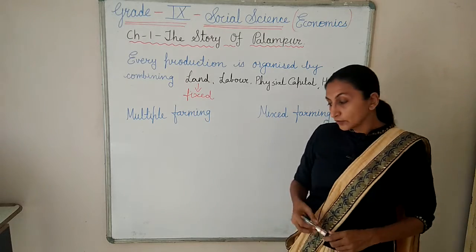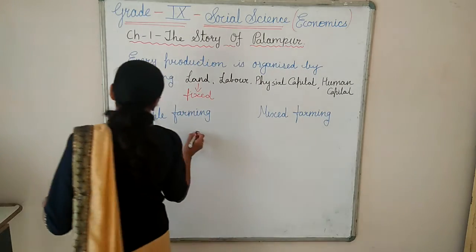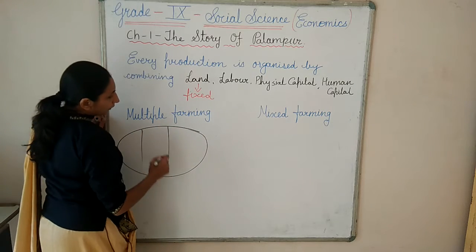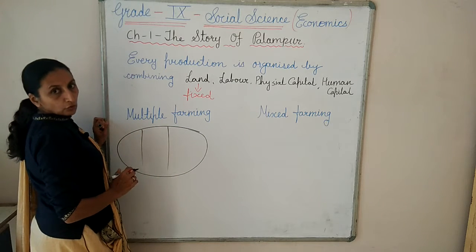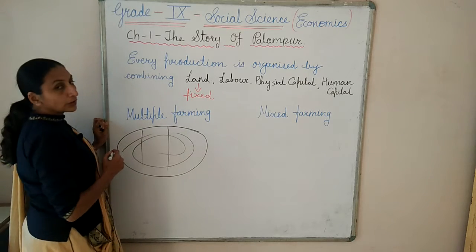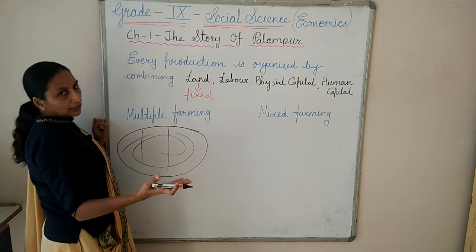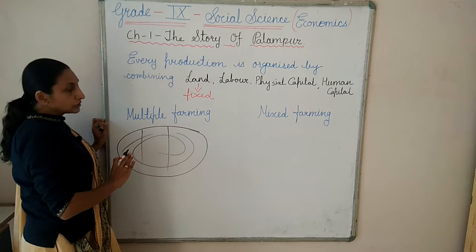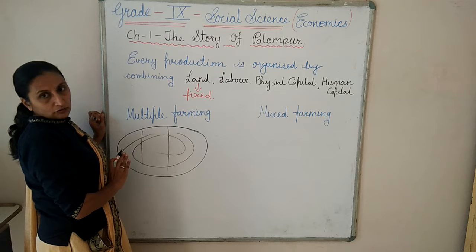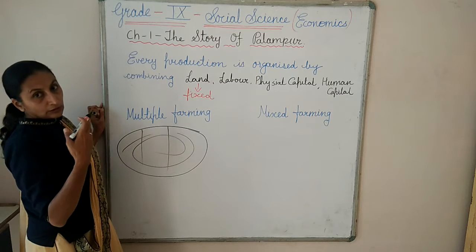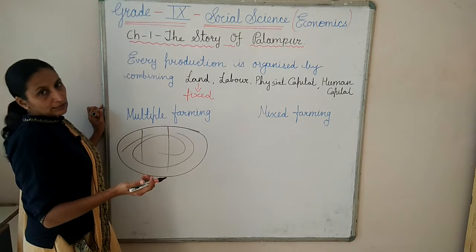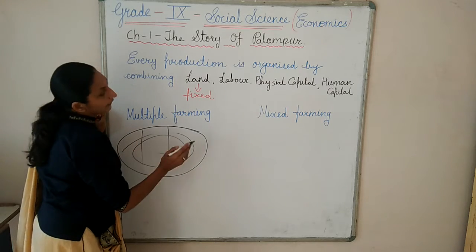Multiple farming means from the same land they are taking two different crops two times in a year. During the winter season also they take a crop, and during the monsoon season also. During the monsoon the rain is there, so there is no problem of water. But during the winter season, because of proper irrigation facility, they can take the crop.